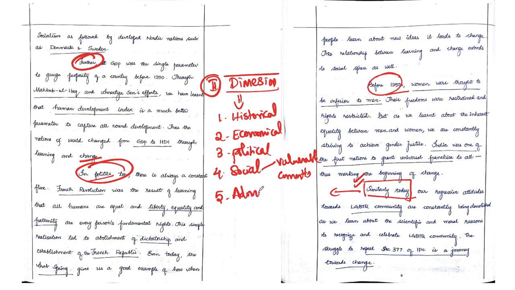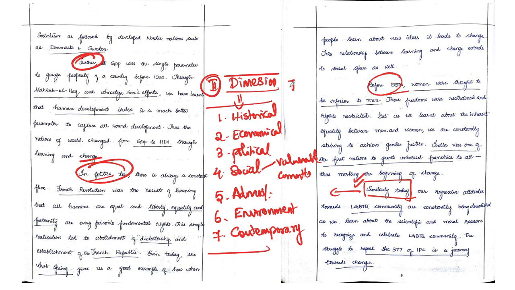Then we can bring in the administrative approach. What we mean by administrative approach is what is government doing, or what are the government schemes which are related to the topic, and how it is today running. That you can link in the administrative perspective. And then we can bring in the environmental perspective, because environmental perspective will always carry more relevance to many of the topics which will be asked in the essay paper. Followed by that, we can also bring in the contemporary, that is current affairs based perspective or dimension. So if we can bring in the second order 7 dimensions in our essay paper, our essay will look even more attractive to the UPSC examiner to fetch more marks.